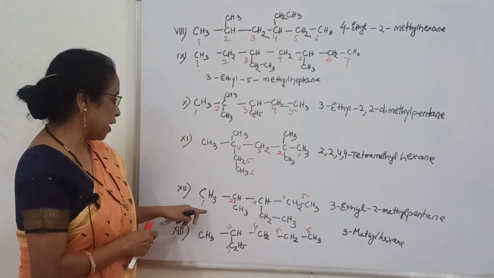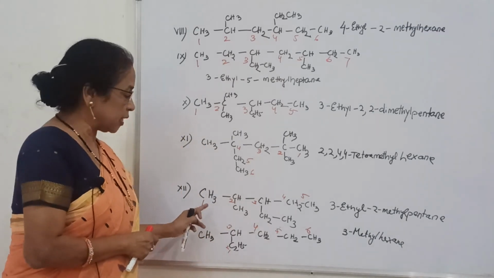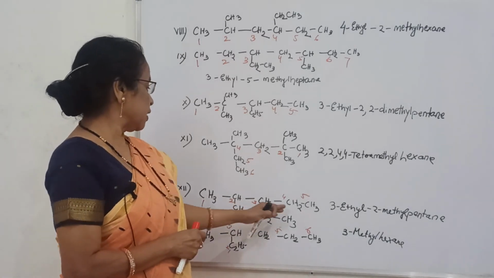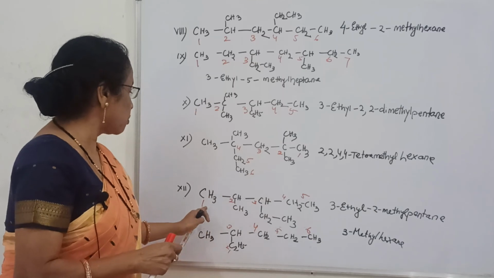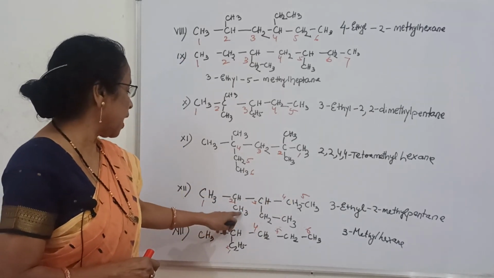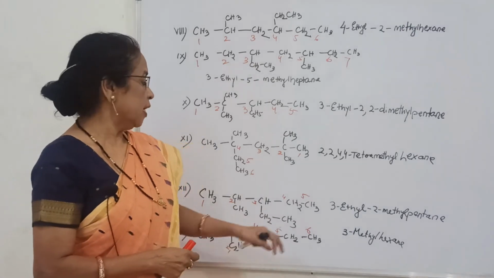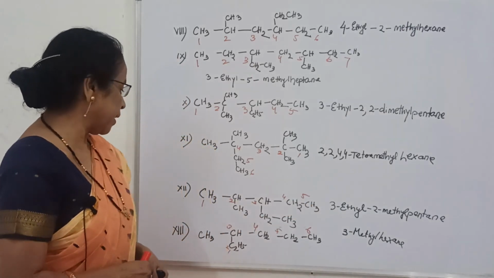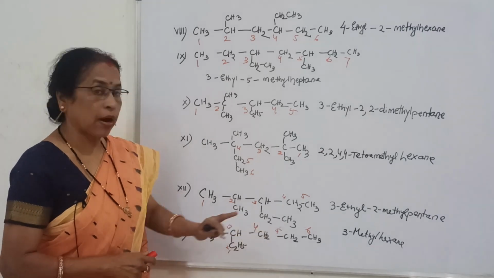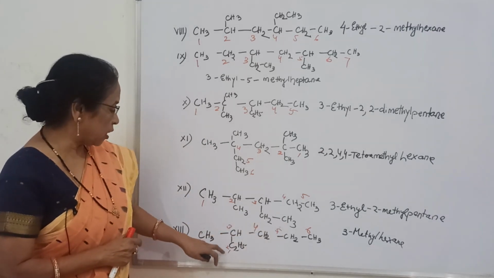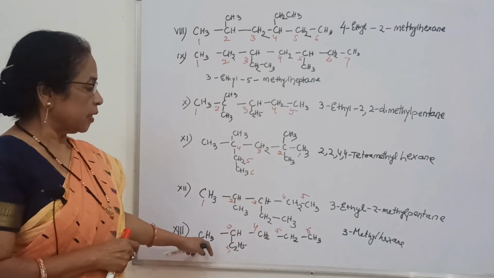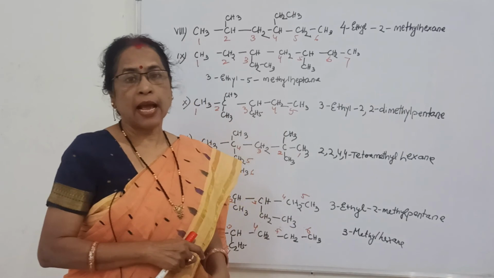And here also same, this side is near to the substituent, that is near to the end, and this one is in 3 position. That is why you should count 1, 2, 3, 4, 5. And 2 position methyl, 3 position ethyl, alphabetically 3-ethyl, 2-methyl pentane. And the last one, here you can see 1, 2, 3, 4, 5, one long chain, the other one 1, 2, 3, 4, 5, 6. So 3 position methyl group, that is why 3-methyl hexane.